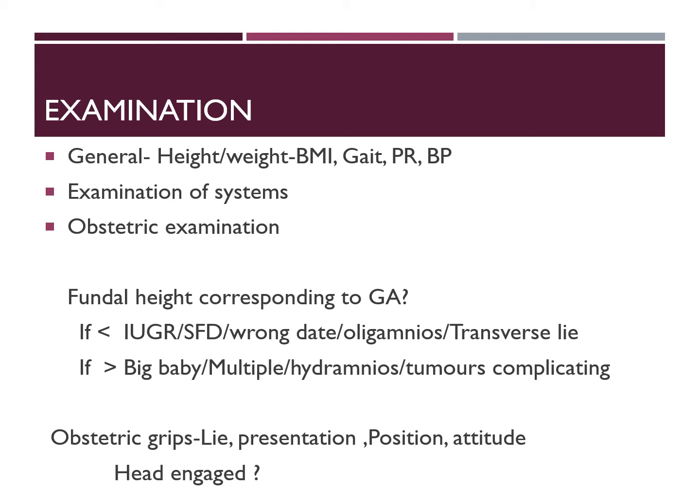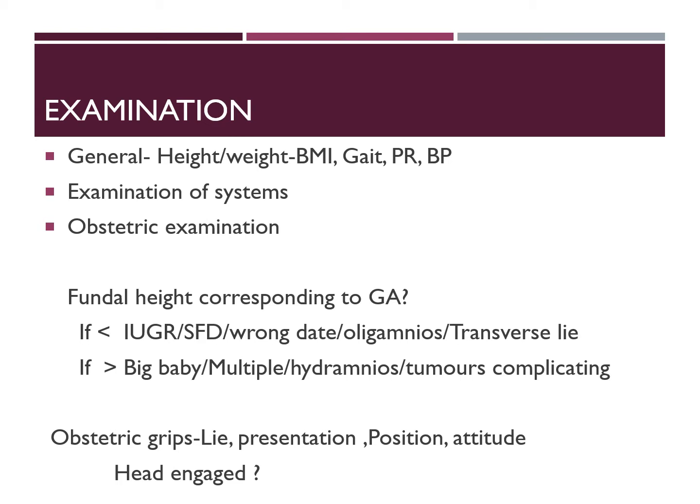If the occiput is at a lower level compared to the sinciput, then it is a well-flexed head and the presenting part is vertex. If the sinciput and occiput are located at the same level, then you should suspect a deep-flexed head, and it can be a brow presentation. If the occiput is at a higher level than the sinciput, it is an extended head and the presenting part will be face.